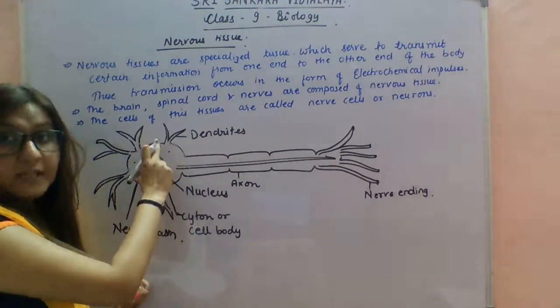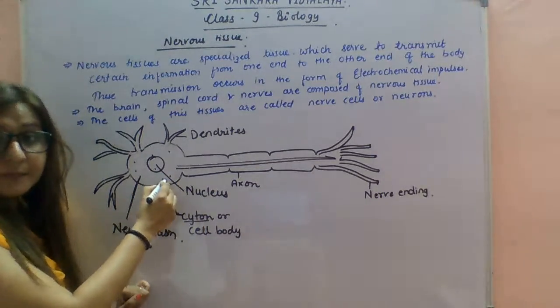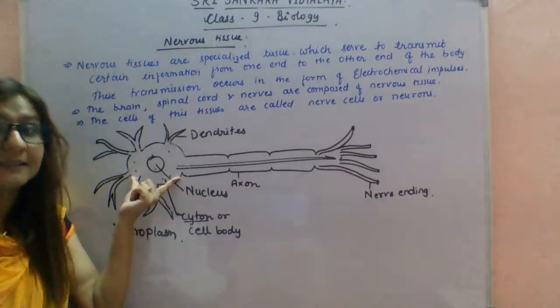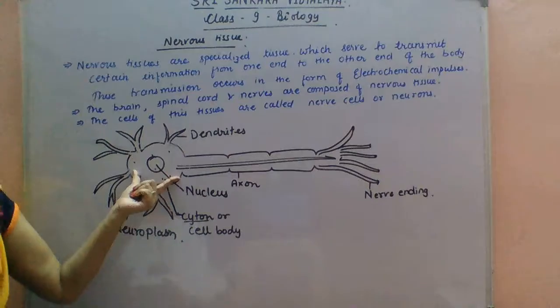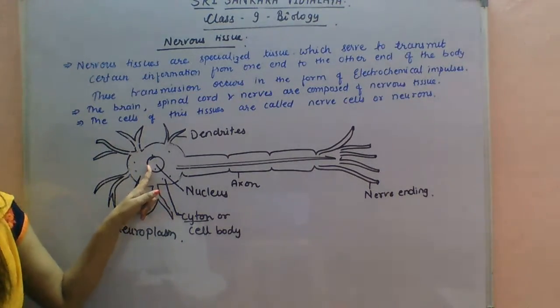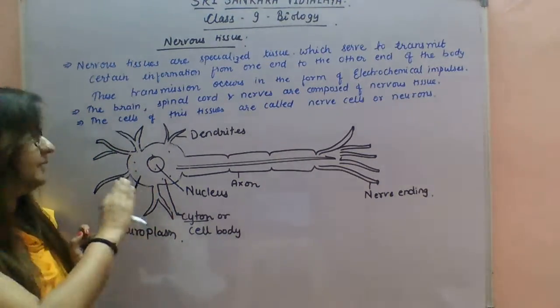This is the cell body, or cyton, and here the nucleus is present, and the jelly-like liquid filling this cell is called neuroplasm. It consists of a true nucleus, mitochondria, Golgi complexes, and other usual cell organelles.